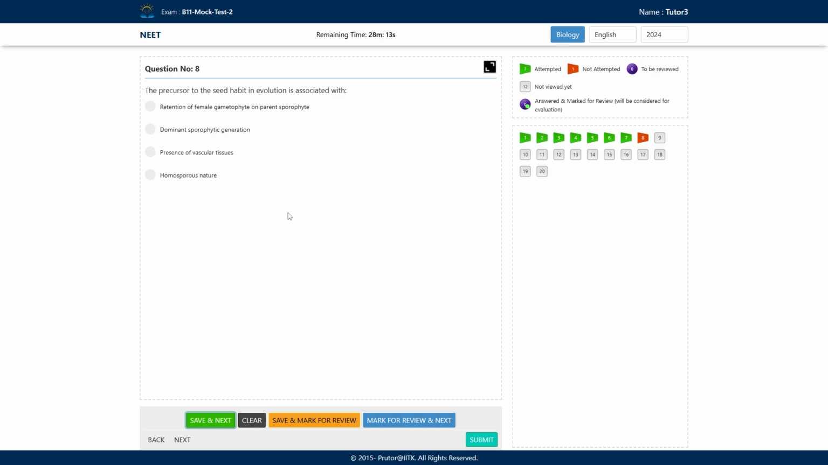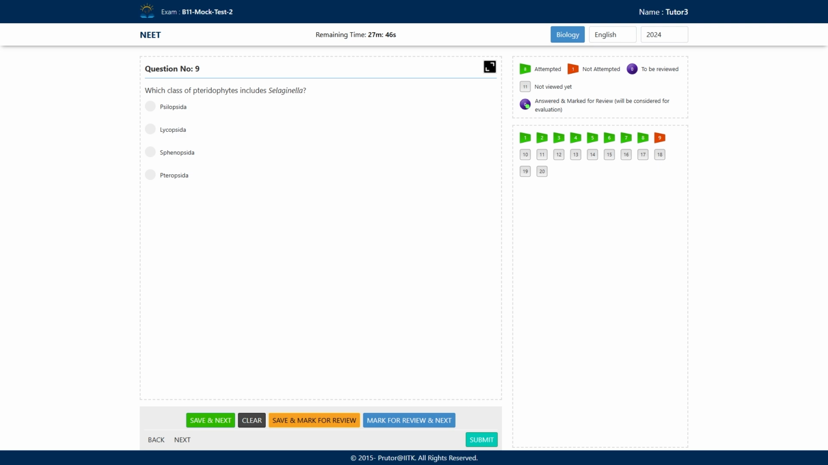Now this zygote is present where? In the archegonia, and archegonia is present where? In the female gametophyte. So retention of female gametophyte on the parent sporophyte. This is going to be the correct answer, right? So we will opt this and move to our next question.